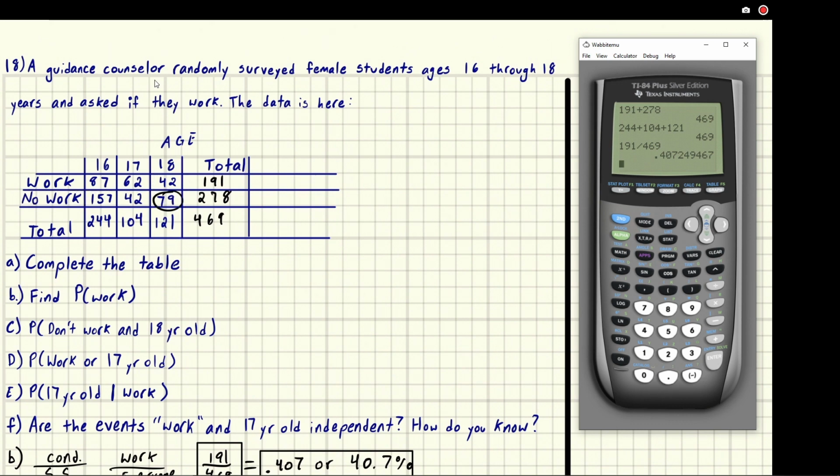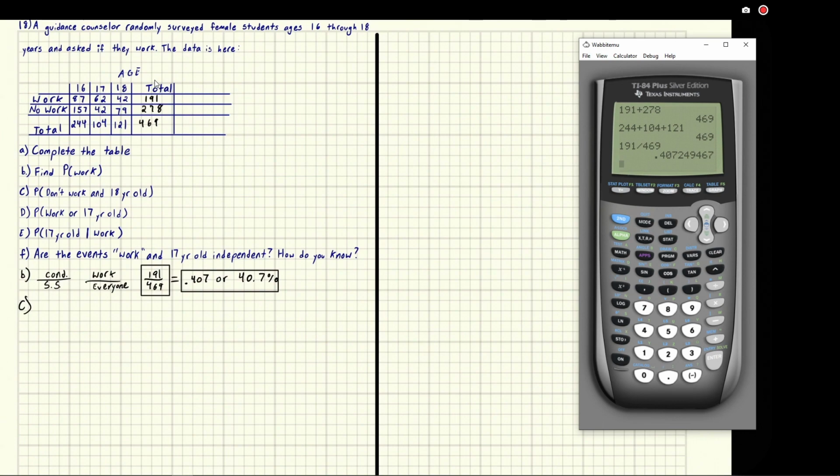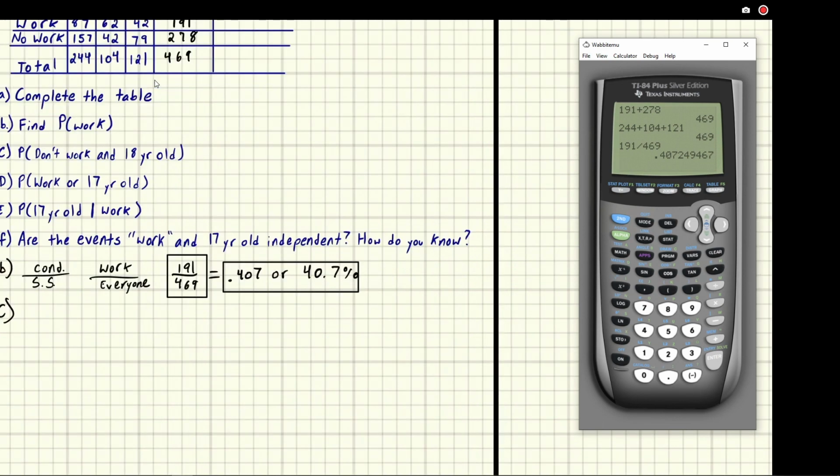So 79 is our top number because it does both our conditions, which is they don't work and they're 18 years old. So that's 79 over. What's our sample space? Here again, we were considering out of everyone, what are the people that don't work and are 18? So we were looking at everyone, so again it's this total up here, 469. So we put 469 on the bottom.